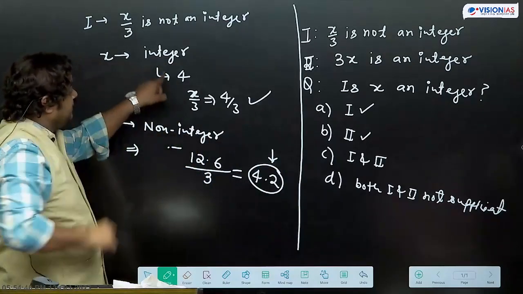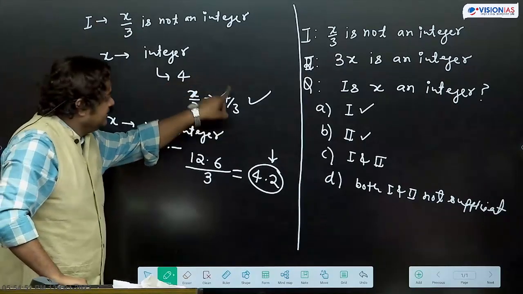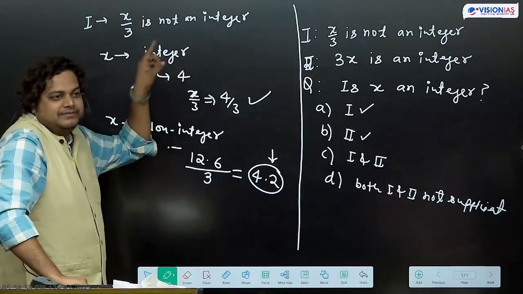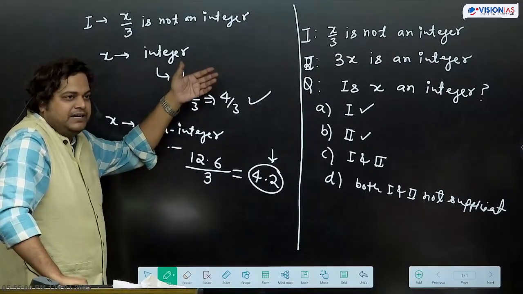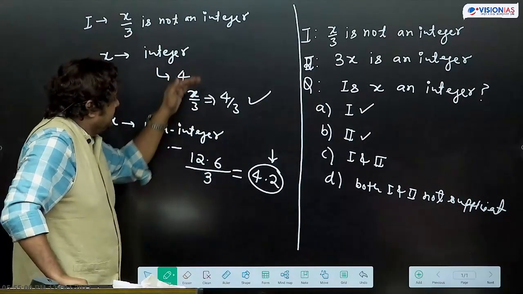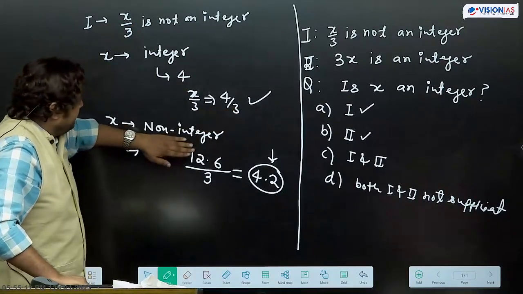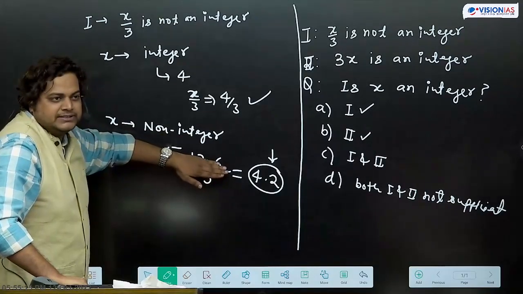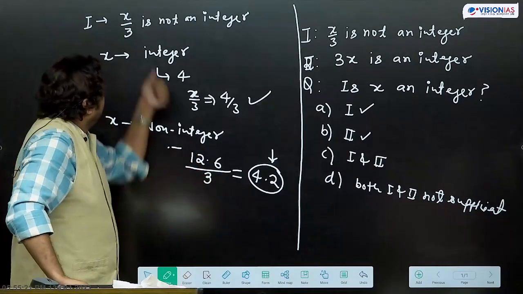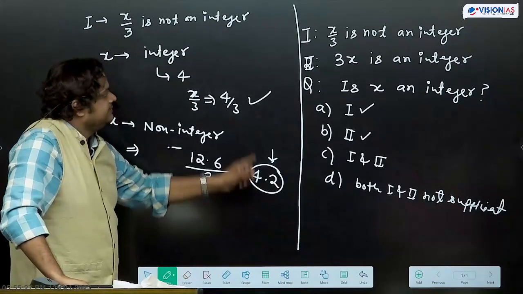So if we take integer x as 4, we get a non-integer. If we take 4, 5, 7, 9, anything not divisible by 3, every time x by 3 is not an integer. And with non-integer x, 12.6, which is not an integer, x by 3 is 4.2, also not an integer.